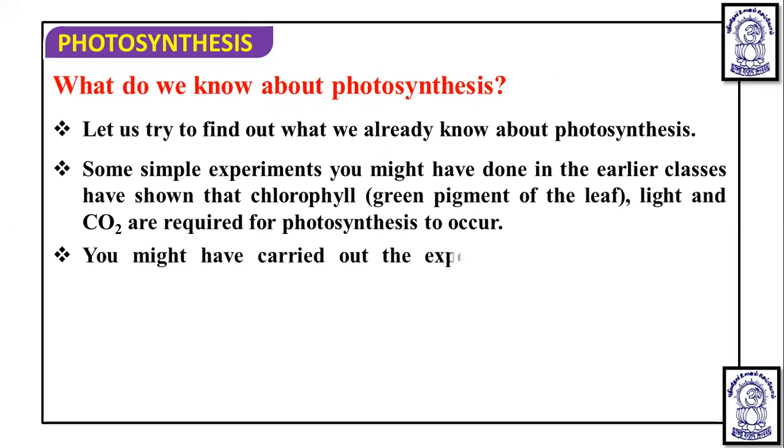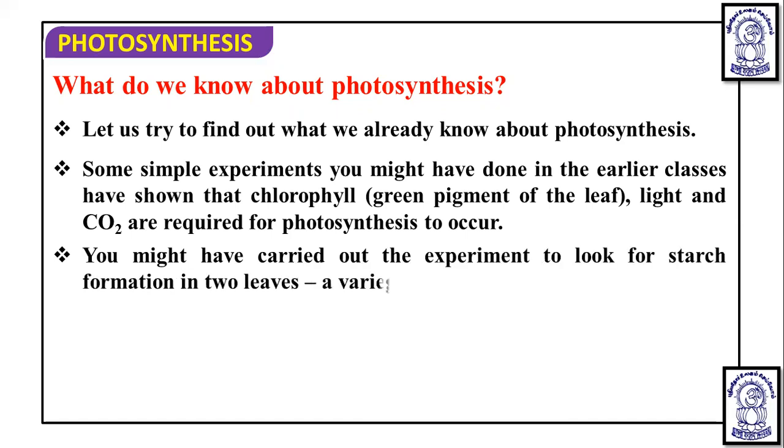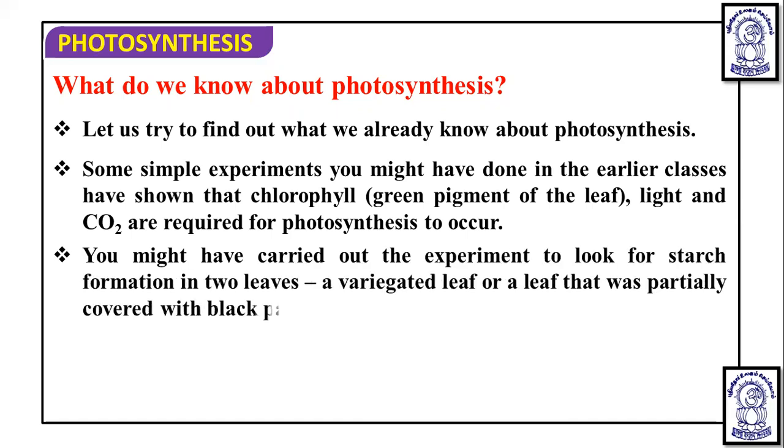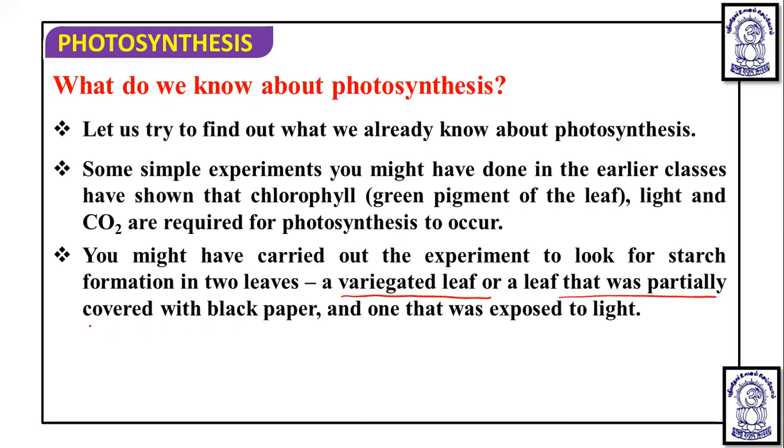You might have carried out the experiment to look for starch formation in two leaves. This is the simple experiment we carry out. We look for starch formation in the two leaves, and here there is a variegated leaf or a leaf that is partially covered with black paper, and one that is exposed to light. Now a variegated leaf is a leaf which has both green and non-green parts.